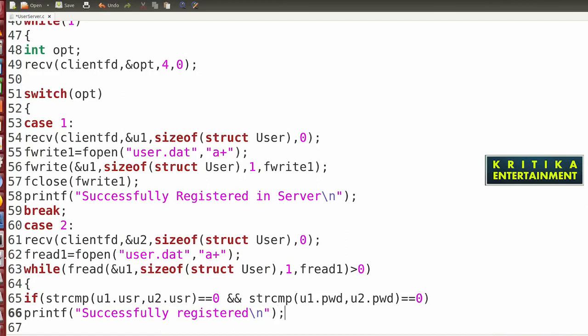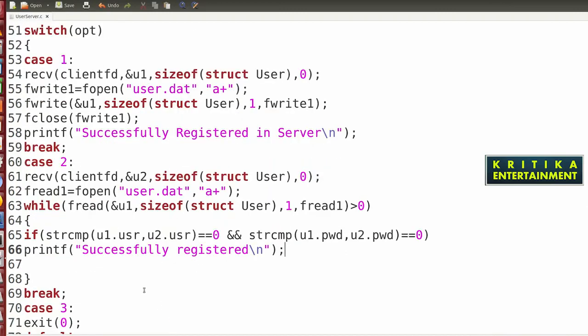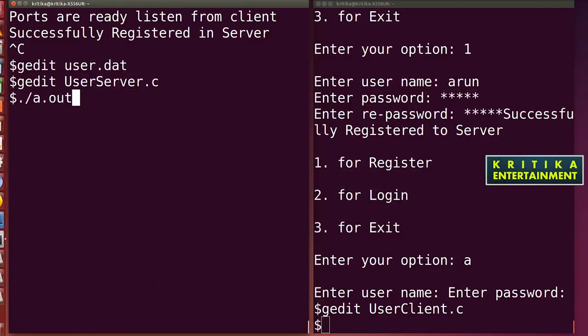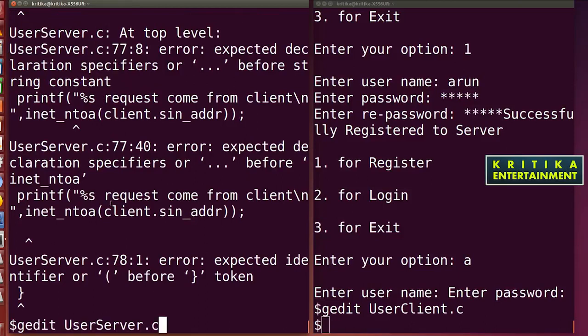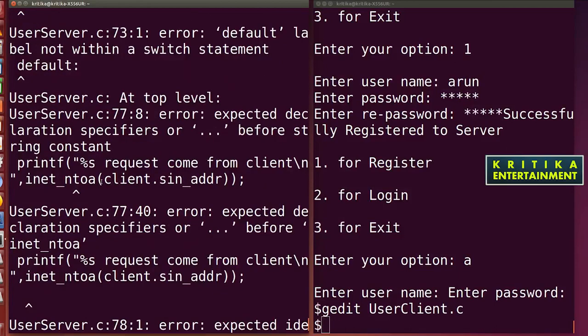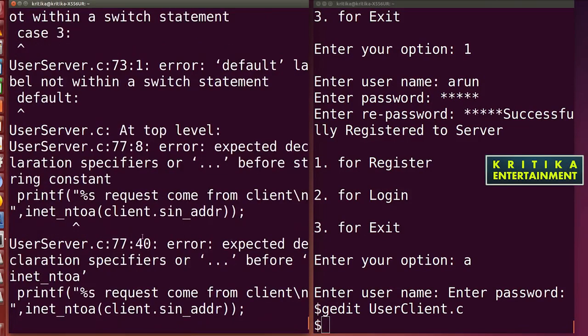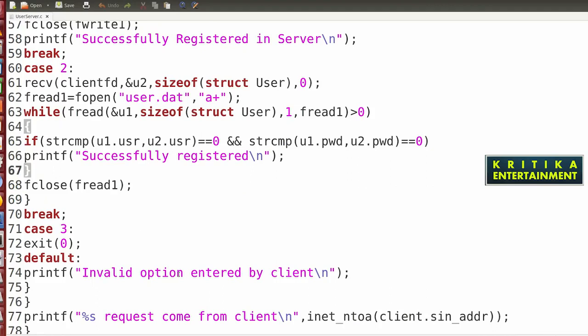I just check here, then after I will send the message from that side. Okay, so here we close. Then I write here F close. Okay, I write F read 1. Then after that, check here. Okay, so here what is the error that will occur? Bracket is the problem, so here don't close this.